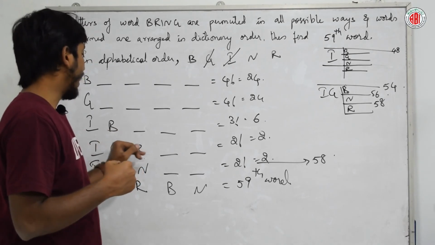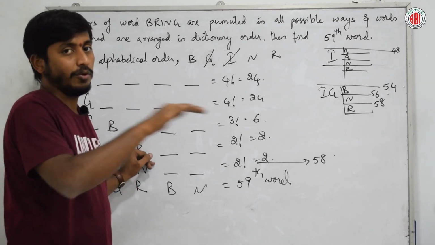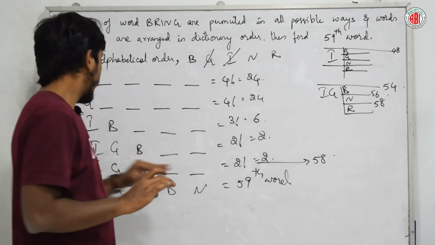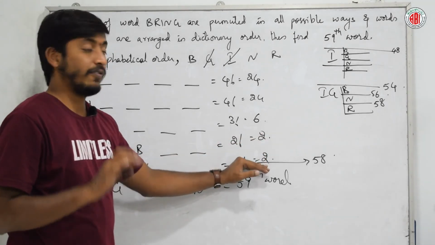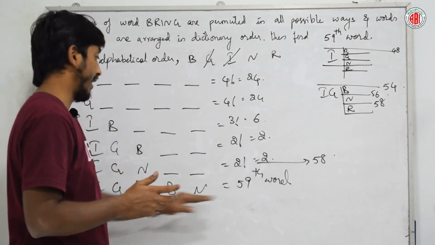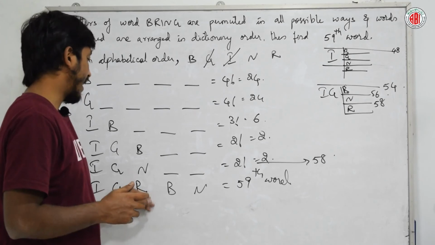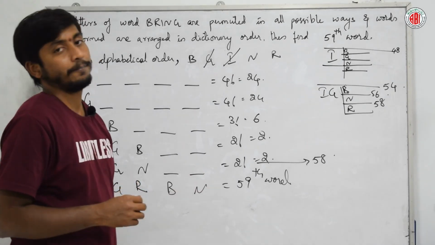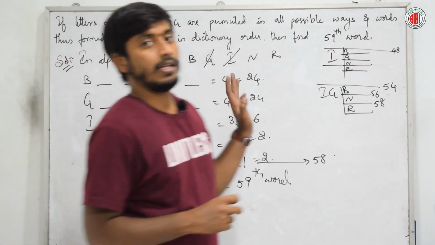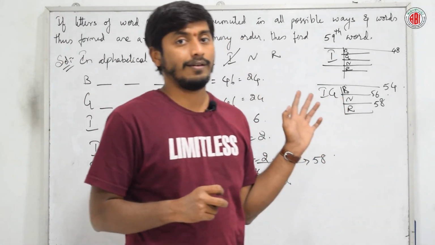So this will be like IG. Again I have to go into B rack. It is up to 56. Again in N rack it will go up to 58. So the just next letter is 59th word. So obviously it is IGRBN. Did you understand? Is it not easy to remember and solve?